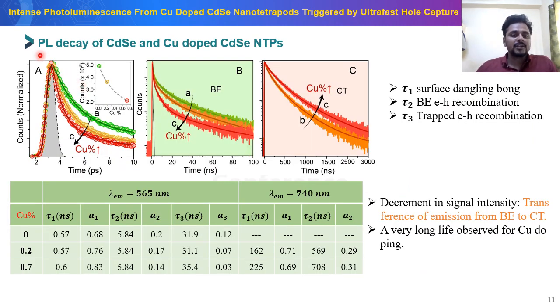So after that, we have recorded the PL decay of CdAc and copper-doped CdAc nanotetrapods, and observed that the decay is getting faster with the copper percentage, which means that copper doping opens up a new channel in the system. For undoped CdAc nanotetrapods, we have observed a 2 picosecond component, that is for the hole trapping to the defect state, which decreased to 1 picosecond with copper percentage, that is for the hole capture by the copper. And the signal intensity decreased at the bandgap state, which means a transfer of the emission from the bandgap state to the dopant emission.